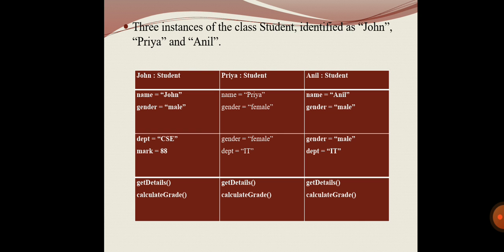Next one, that is the instance of a class. So here the students, that is John, Priya, and Anil, these are the instances of a class. We can have many instances for a single class. See here John, the name, gender, department, mark, every attribute varies from one instance to another instance. So this is the instance of the class student.